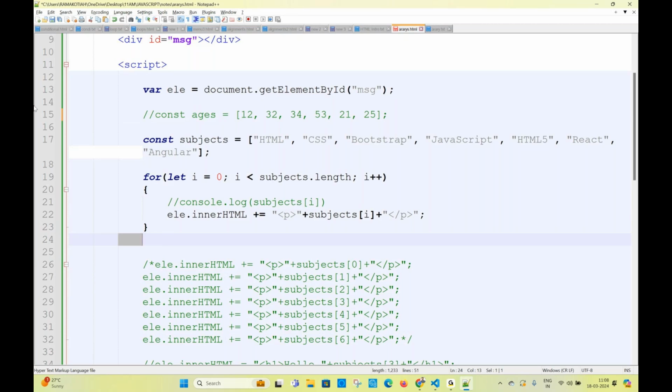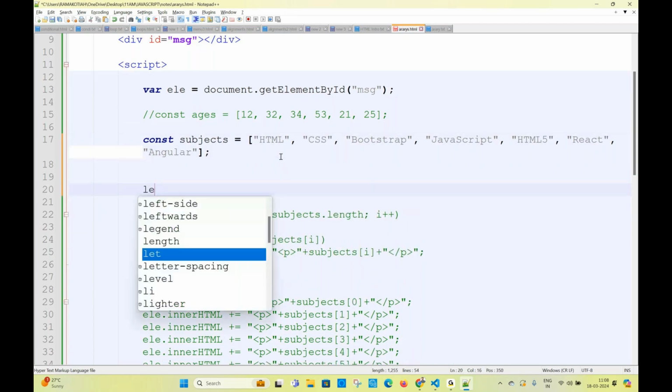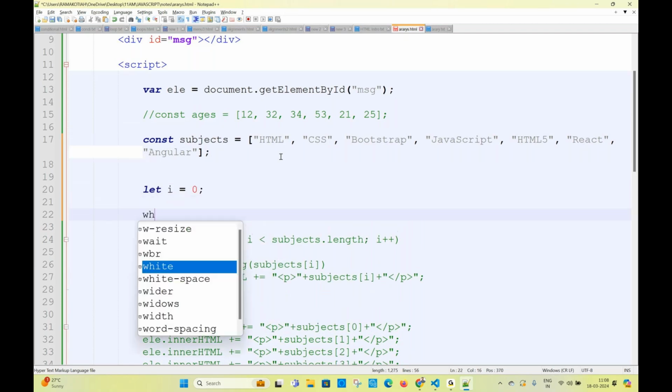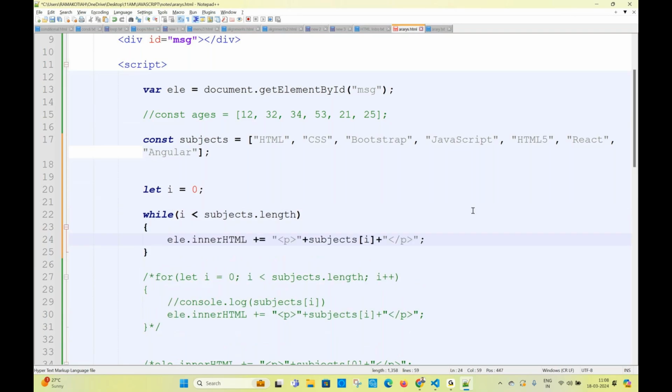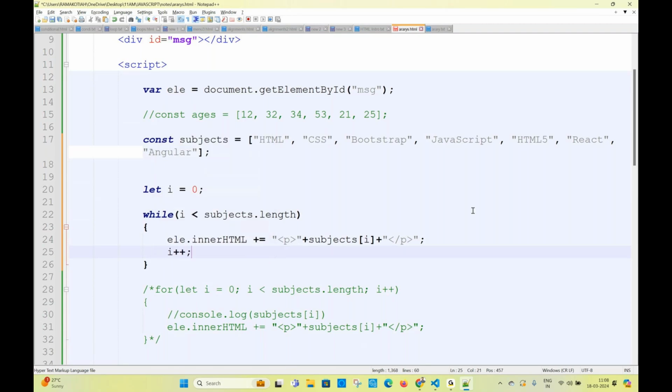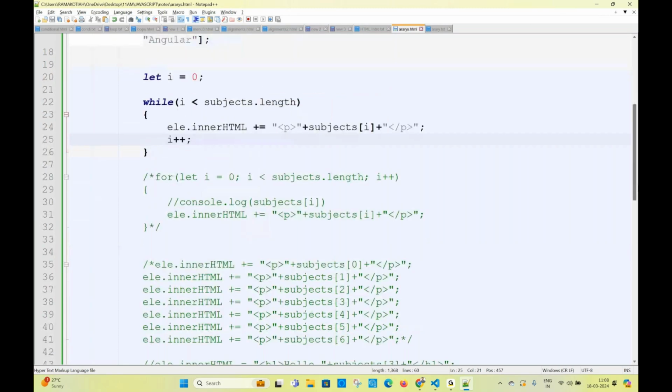Same program you can write with a while loop also, right? How to write a while loop? Tell me please. Let I equal to 0, while I less than subjects dot length. Only the syntax changes, in the length, and inside you are writing I plus plus after that. Is it okay? Right. We can go and check this now.